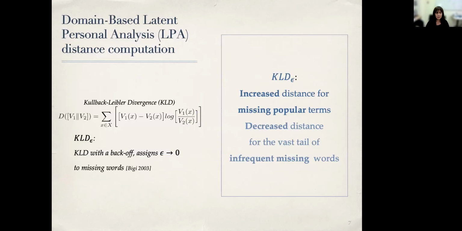We chose as a metric, according to our criteria set, the mutual entropy measure of KLD with a backup addition suggested by Bergstra in 2003. The chosen distance metric increases distance for missing popular terms and overused domain rare terms, while decreasing the effect on the distance for the vast tail of infrequent missing words.